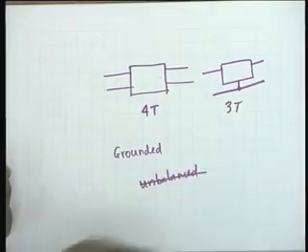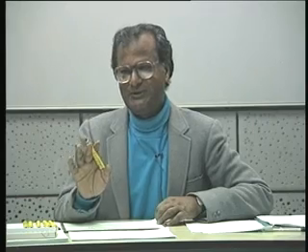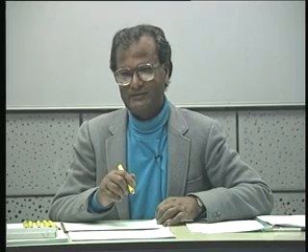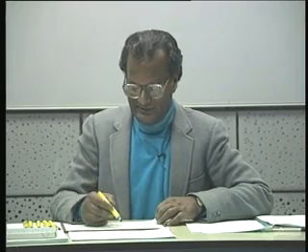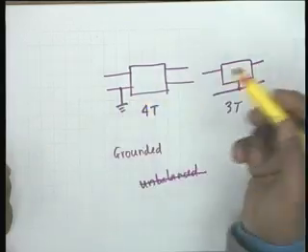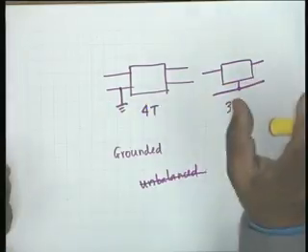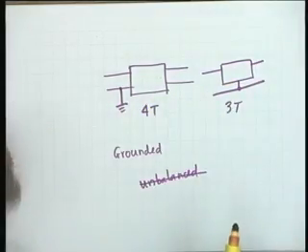We'll not introduce the unbalanced term now. We'll do it later. Then grounded means one of the terminals is grounded. Suppose this is grounded, then we'll call it a grounded network.